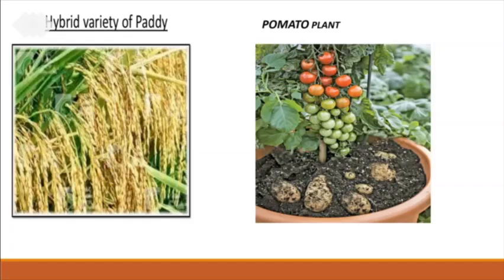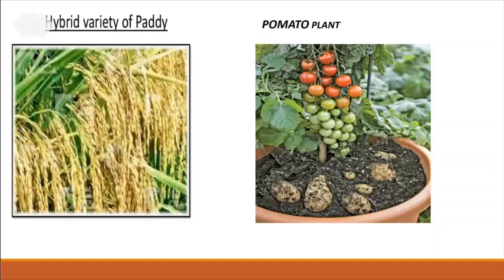And next, coming to another type of hybridization, such crossbreeding can be done between two plants. Here, a crossbreed is formed between a tomato plant and a potato plant, and we call it a pomato plant. See, if I plant such pomato plants in my field, I will get two crops at a time. That means I am increasing production in the same amount of field with the same investment. I am getting double benefit. I will get a potato crop as well as a tomato crop. In this way, if you use this hybridization technique, you can increase the crop production.